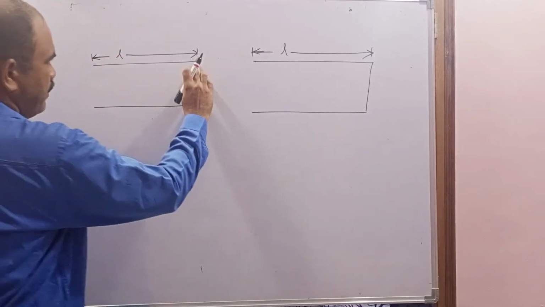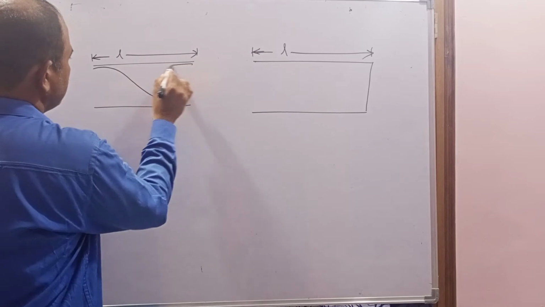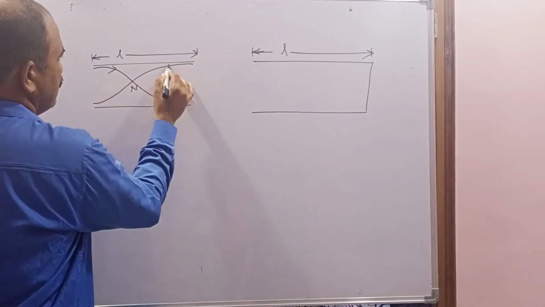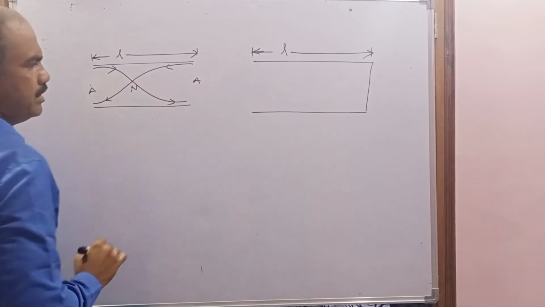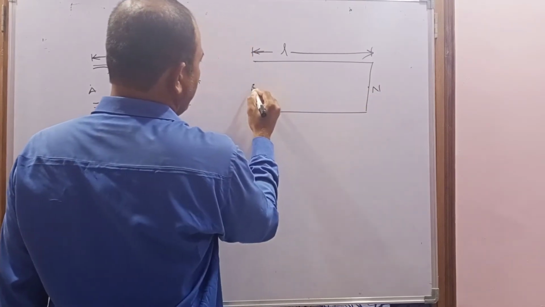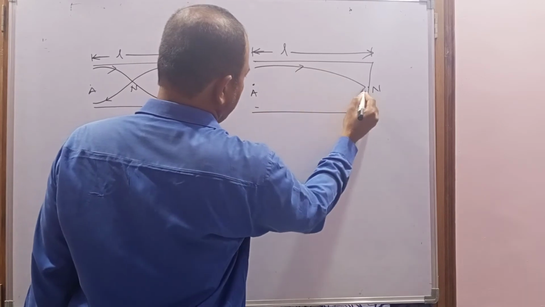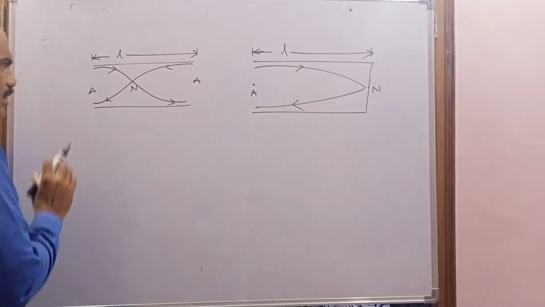When the stationary wave is formed, it will be like this. Here a node is formed. At the open end, an antinode is formed. So at the closed end, what is formed? A node is formed, and at the open end, an antinode. The reflected wave will be like this. So now what is the actual length of the pipe?